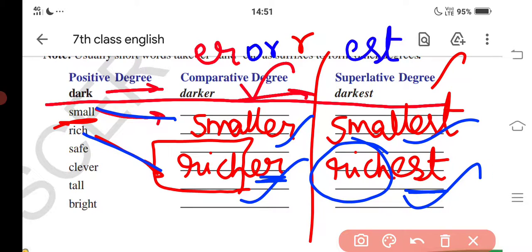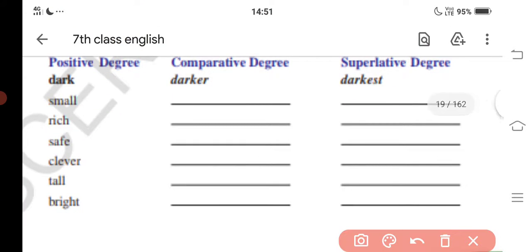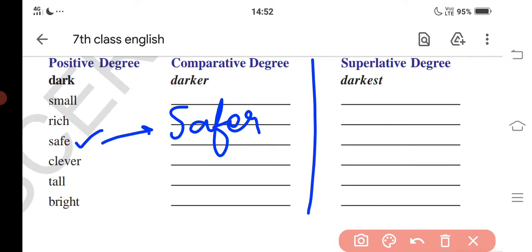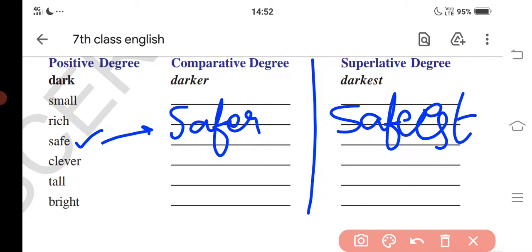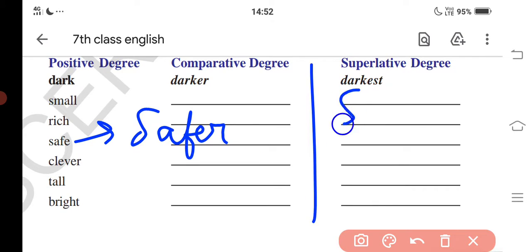Let's see the other words now. For the word safe, safer and the superlative degree safest.